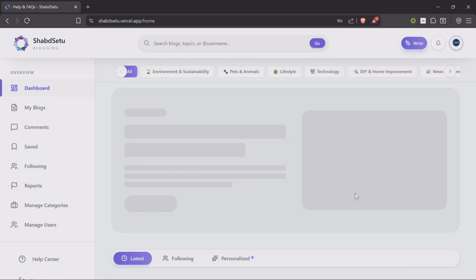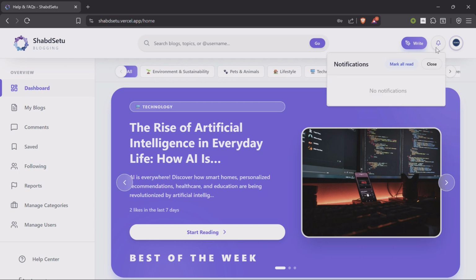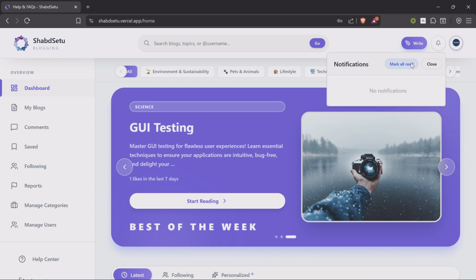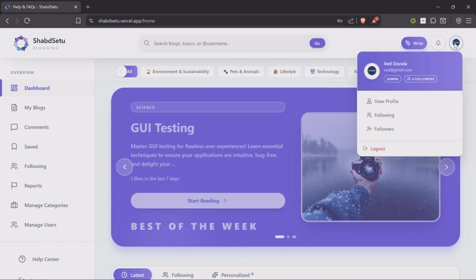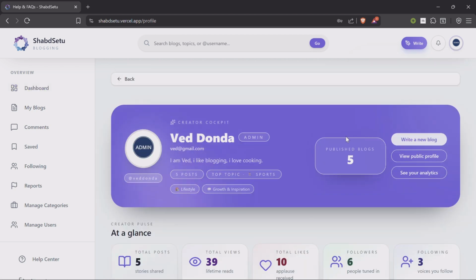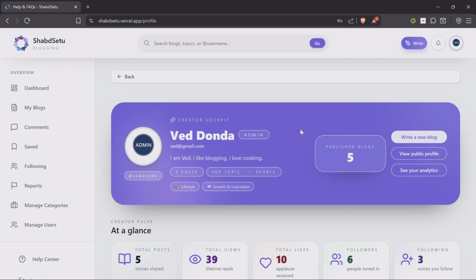Apart from that, coming back to the dashboard, here we have a bell icon which gives us all the notifications related to likes, shares, reports or comments, and we can mark them as read. And then we have our profile. So this is our profile which is similar for admin or user.